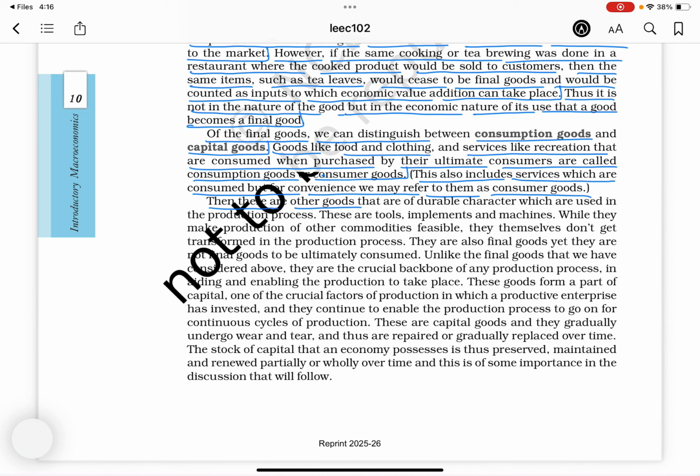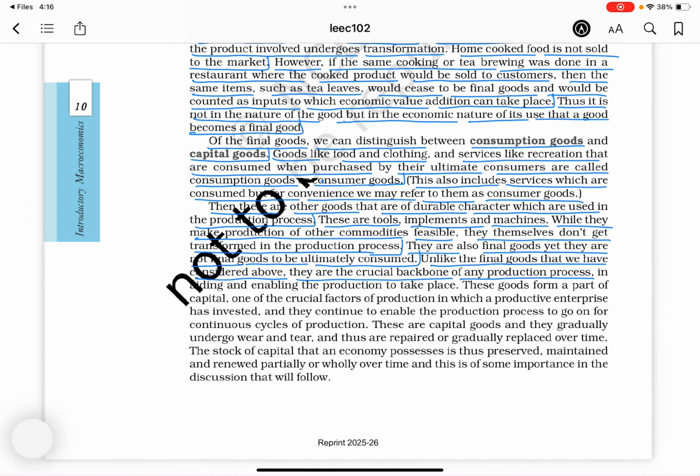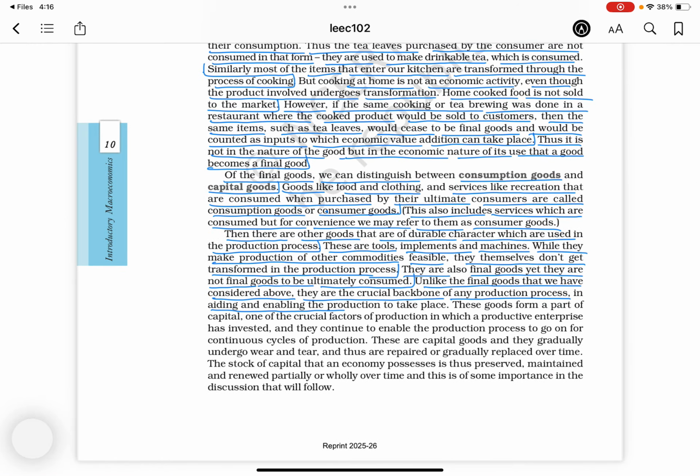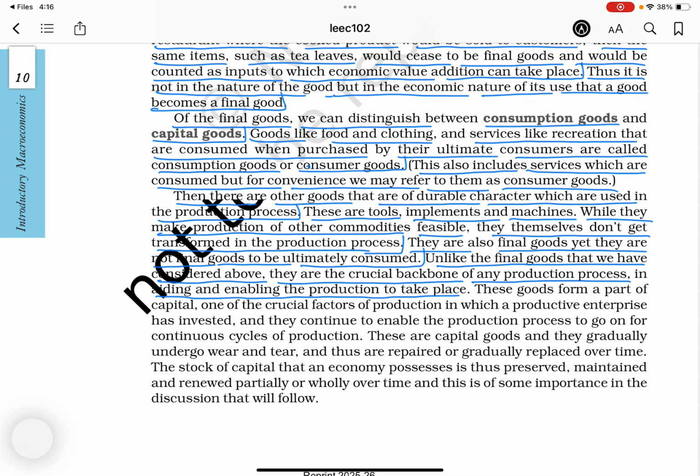Then there are other goods that are of durable character which are used in the production process. These are tools, implements, and machines. While they make production of other commodities feasible, they themselves don't get transformed in the production process. They are also final goods, yet they are not final goods to be ultimately consumed. Unlike the final goods that we have considered above, they are the crucial backbone of any production process, aiding and enabling the production to take place.